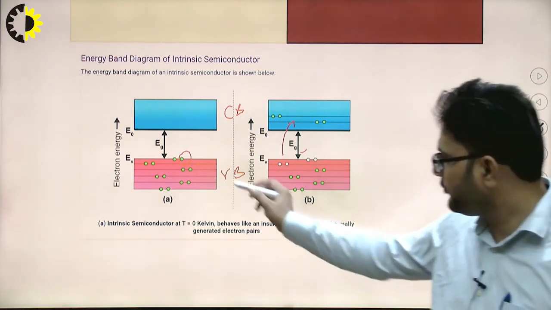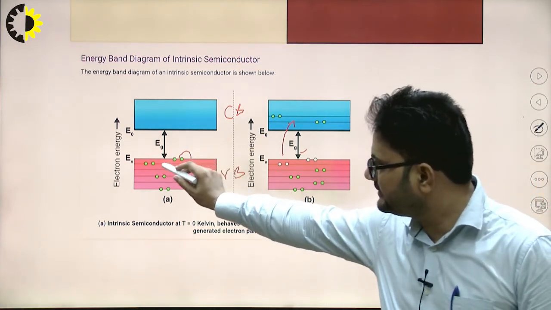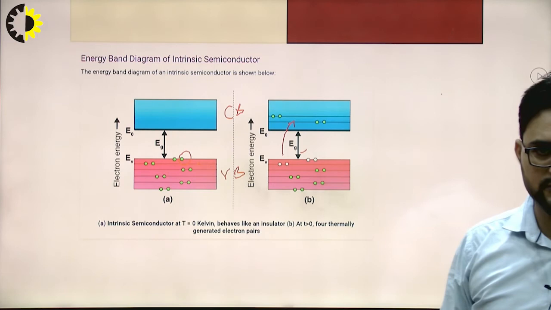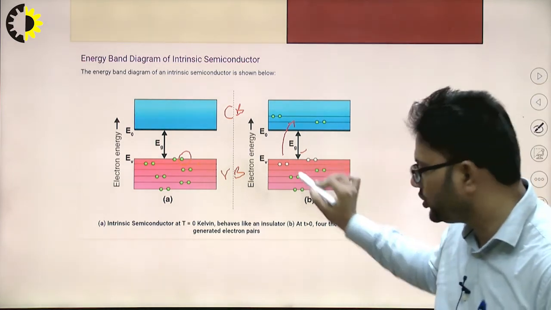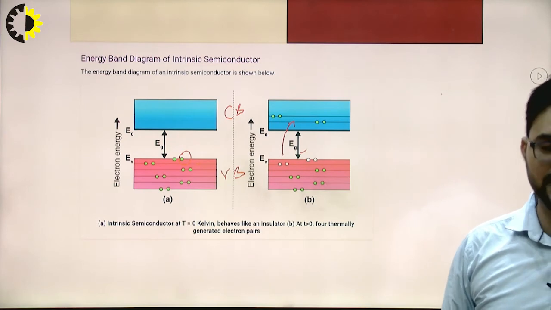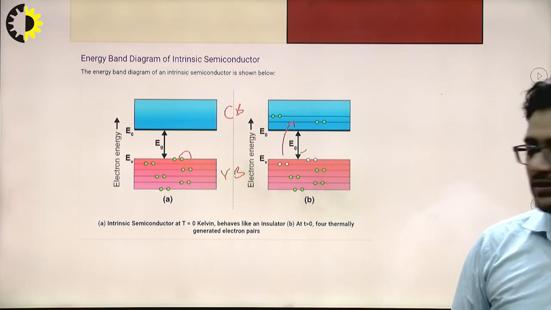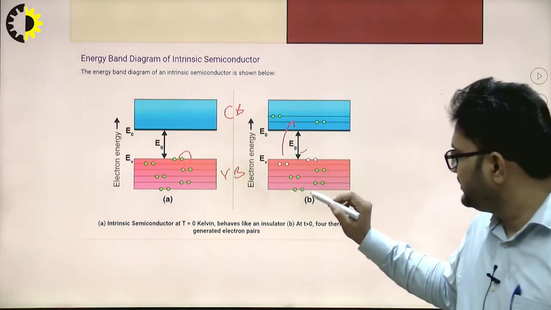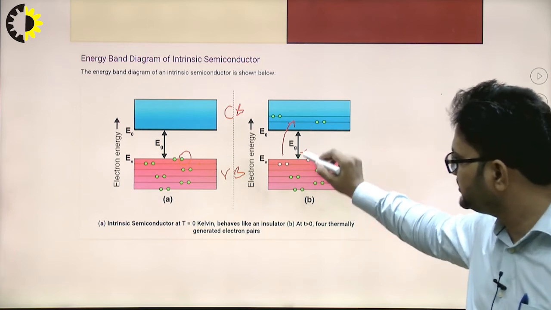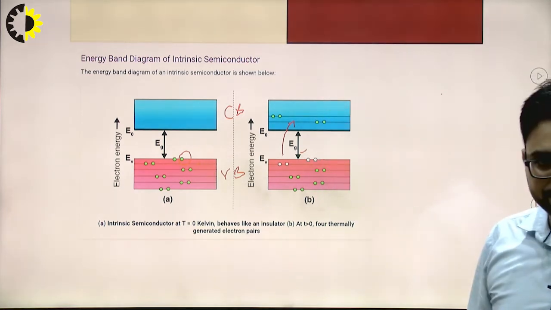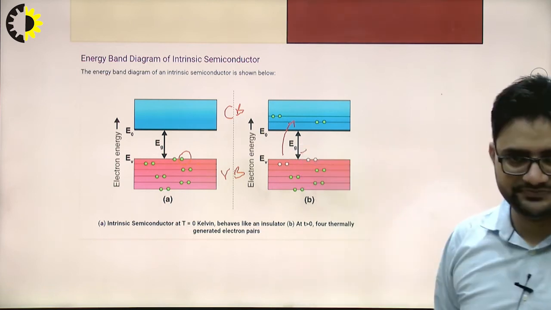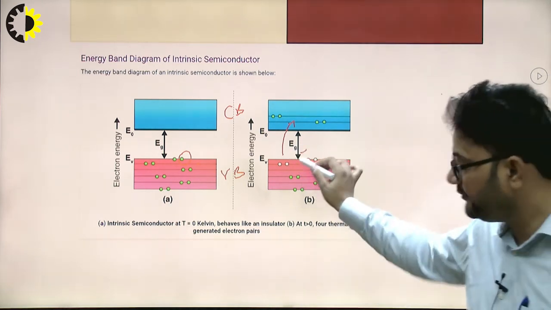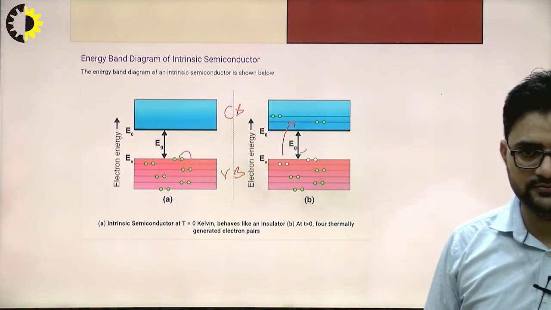If you see from this diagram, these green dots show the electrons, and these white dots denote the absence of electrons. So if I consider these electrons moving from this valence band towards the conduction band, then it will create some vacancy. This place will be vacant, right?